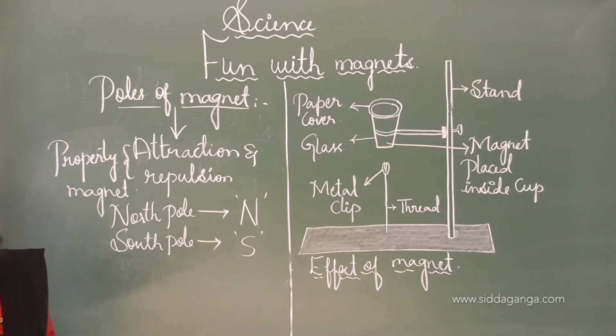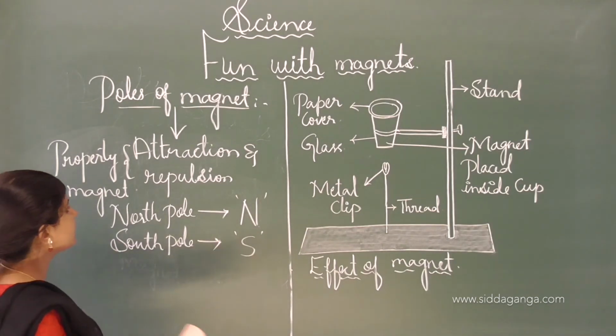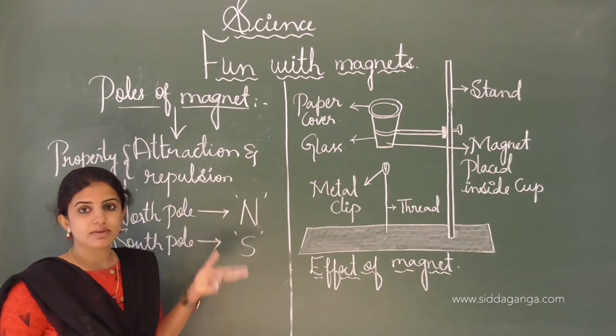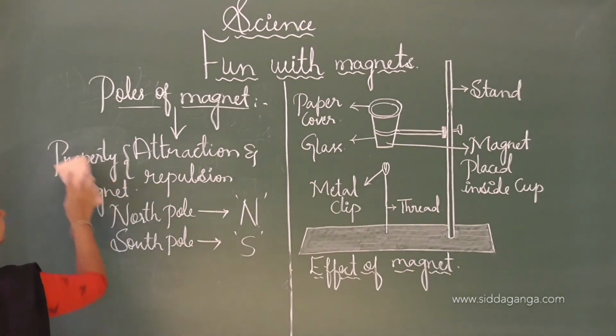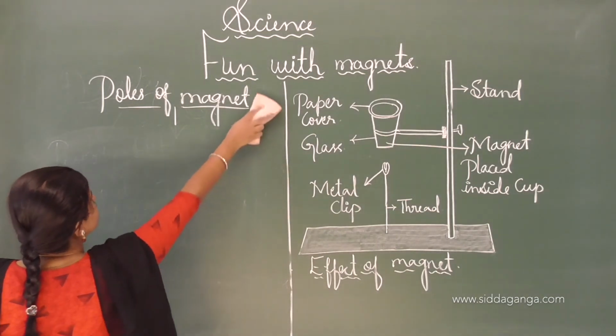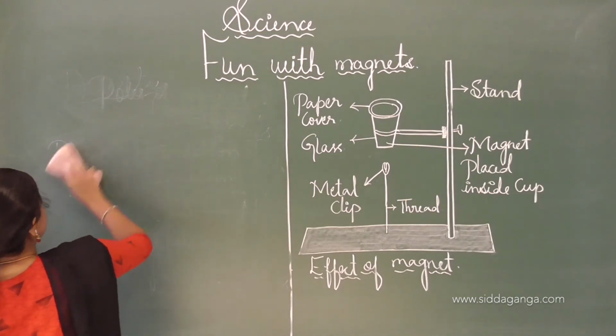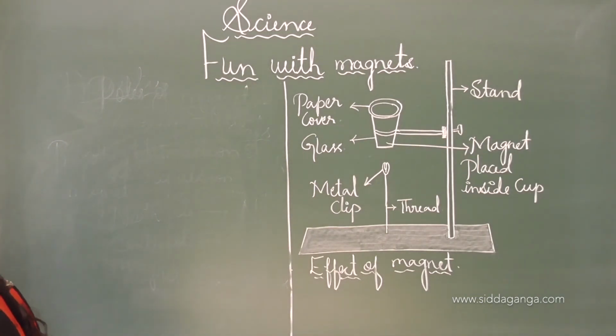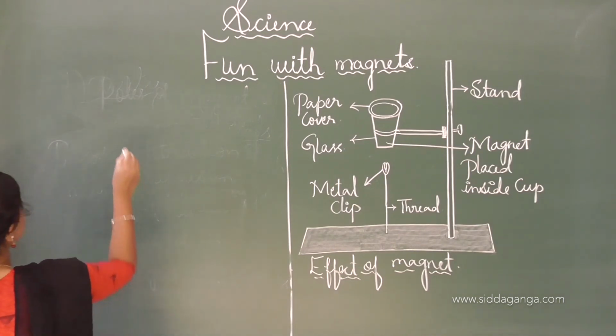Here again one activity is there, to show where the attraction as well as the repulsion takes place in a magnet. The name of the activity is to observe that the magnetic strength is maximum at the poles.